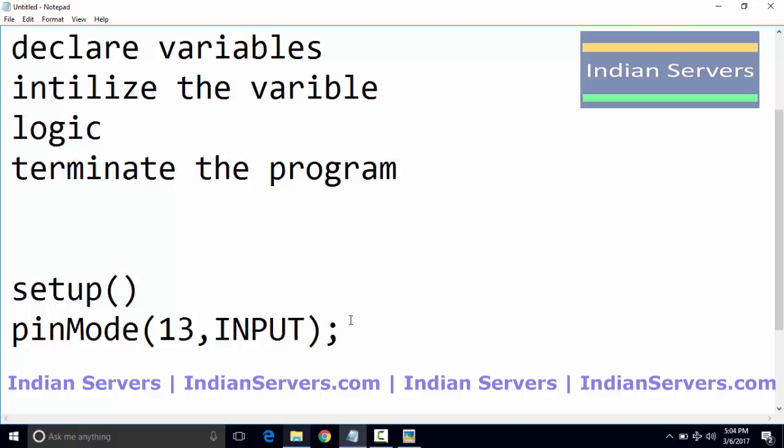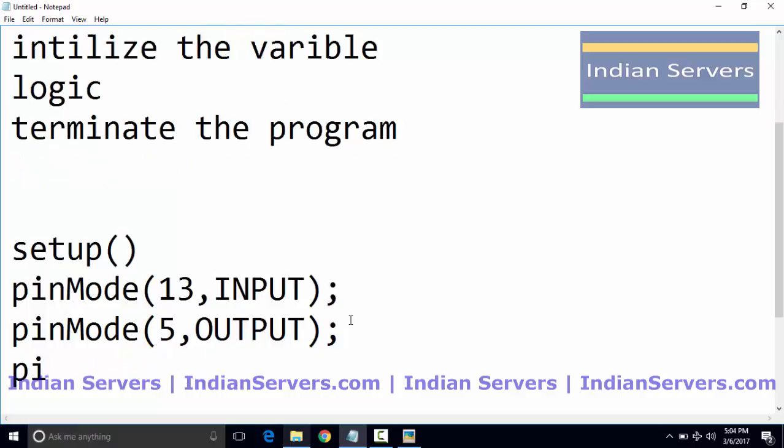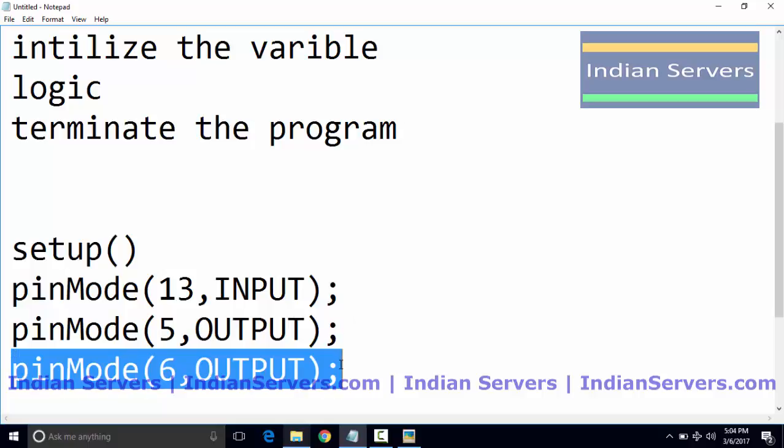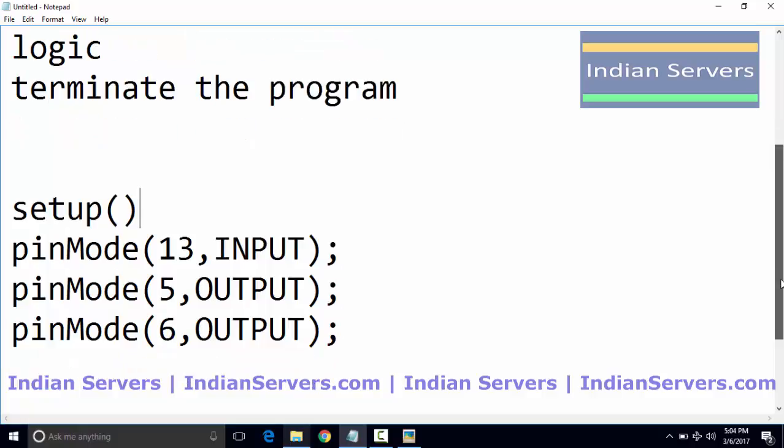All the hardware connections should be mentioned in the setup function. Say for example, I have connected a motor to the 5th and 6th pins of Arduino. Simply I have to mention it like this: 5 comma output, 6 comma output, so that Arduino will understand that the 5th and 6th pins are used as output pins.